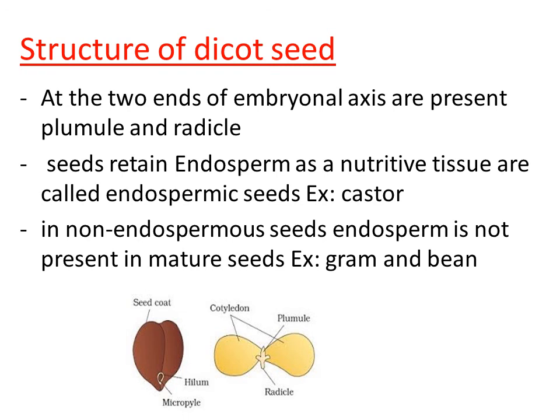Yes, this is about the structure of the dicot seed. What are the two things we have studied in the dicot seed? One is the seed coat and the other one is the embryo, right? In our next video, let us study the structure of the monocotyledonous seed.